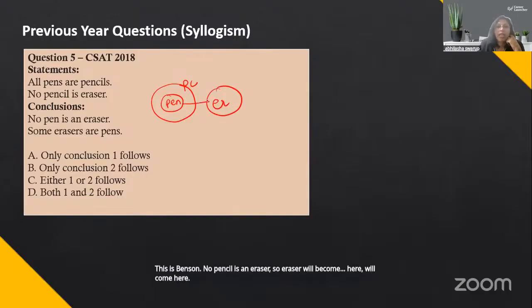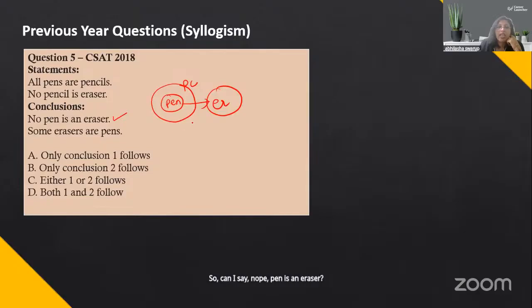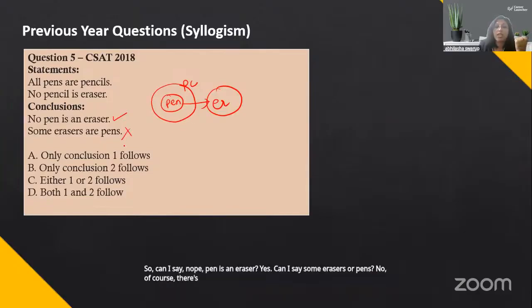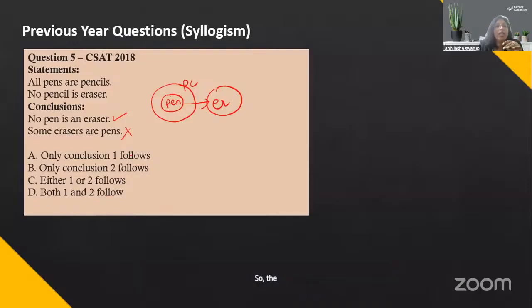So can I say no pen is an eraser? Yes. Can I say some erasers are pens? No, of course, there's nothing common in this. So the correct answer is no eraser is a pen, which is only conclusion 1 follows.